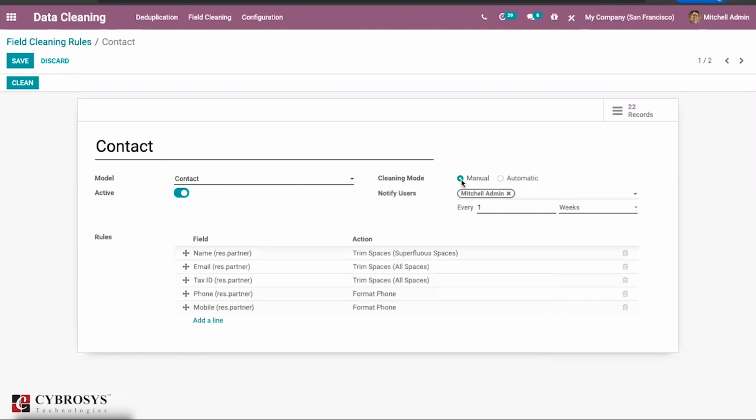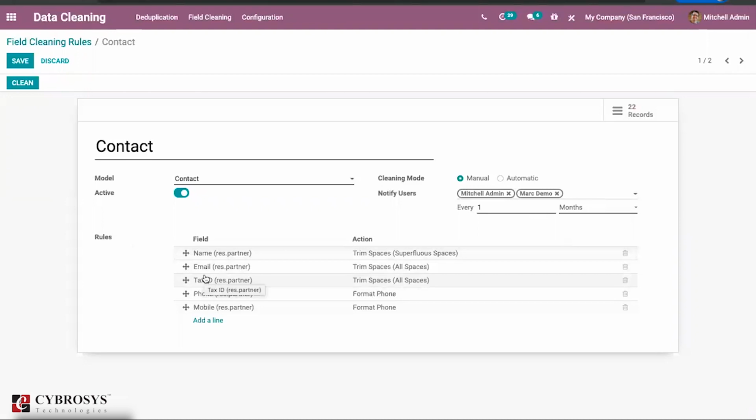If it is manual, then you can just find which user should be notified. You can select multiple users here. Then how the data cleaning should occur: it can be every week, every day, or every month. You can provide, for example, once in a month here. Based on that, you can set rules.